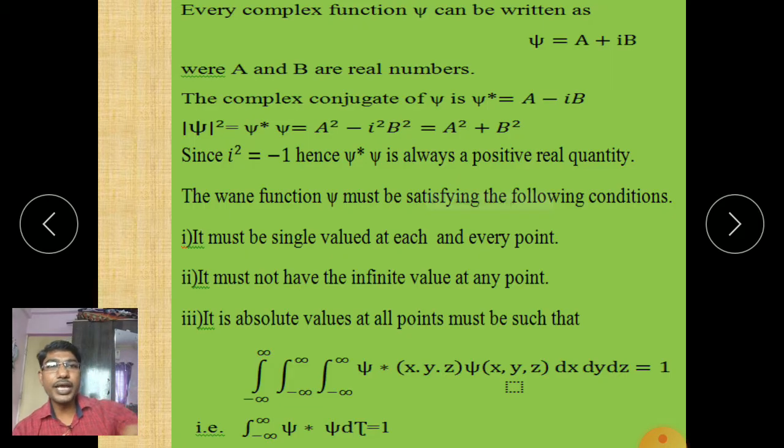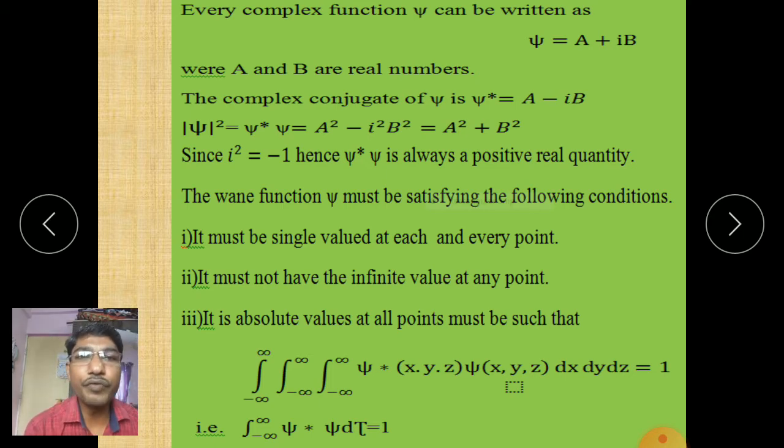Every complex function psi can be written as psi is equal to a plus ib. Here a and b are real numbers. The complex conjugate of psi, psi star, is equal to a minus ib. Here you have to take the complex conjugate. Now the mod of psi square, meaning psi star psi, is equal to a square minus i square b square. What is i square? i square is equal to minus 1. Therefore this equation gives a square plus b square. This is a real, positive quantity.